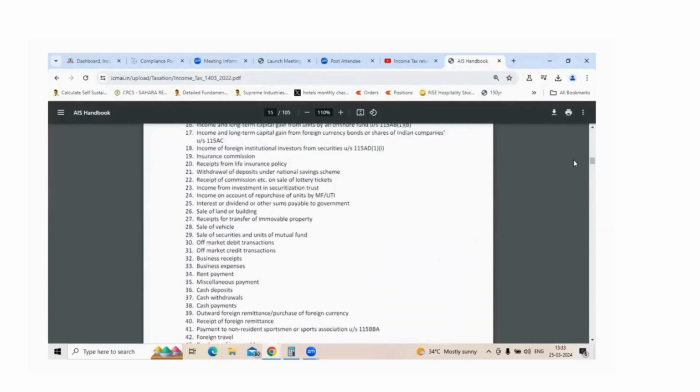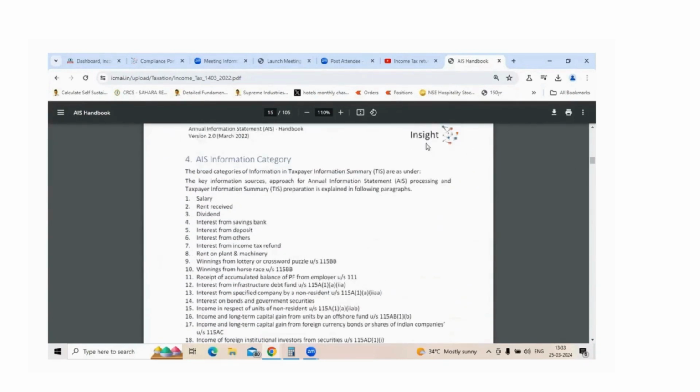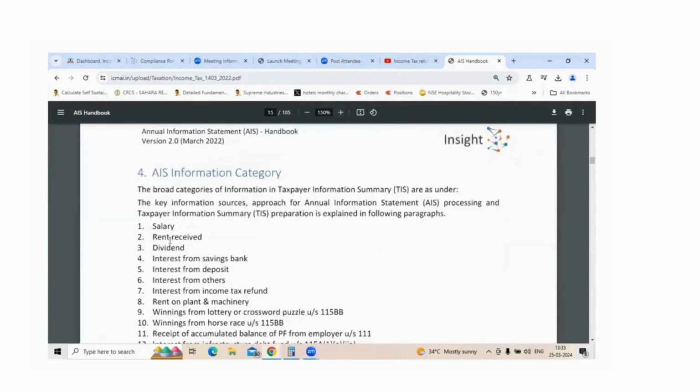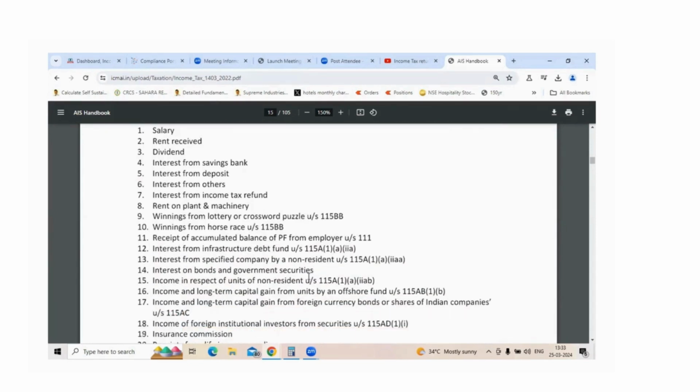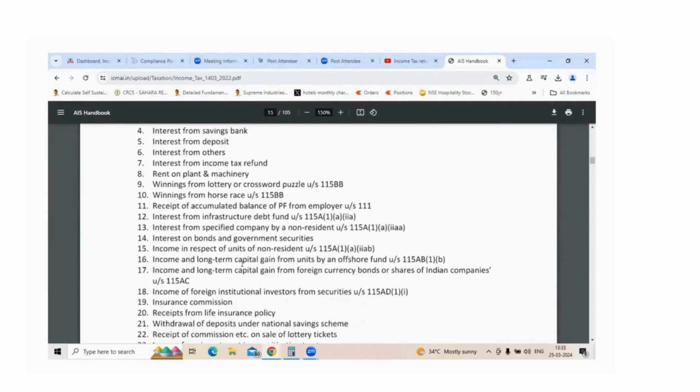To give you quick information about all the information captured in the AIS, I have downloaded a handbook. I'll provide the link in the description. But just to give you a glimpse, the information captured is regarding salary and rent received. That means in case you are receiving rent from someone, it is captured here. The interest on savings bank deposits and the tax information, whichever is refunded. In case there was any interest from infrastructure bonds or government bonds, it is captured. You see here the long-term capital gains, and long-term capital gains from foreign currency bonds or the shares of Indian companies are also captured.